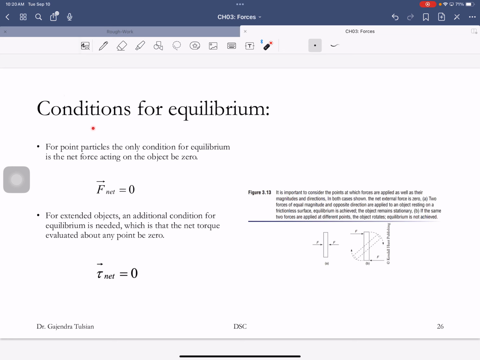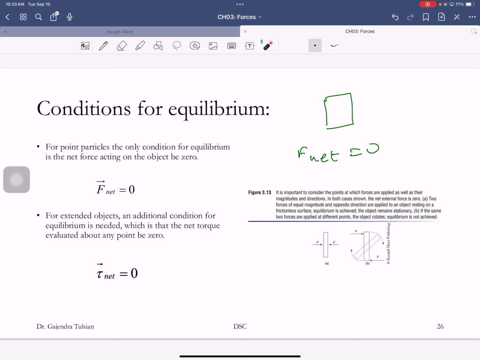This is just the condition for equilibrium. If you want an object to be at rest, the net force on it must be 0. But that condition is not enough. So for instance, here is this object. The net force on this is 0 because this cancels that.